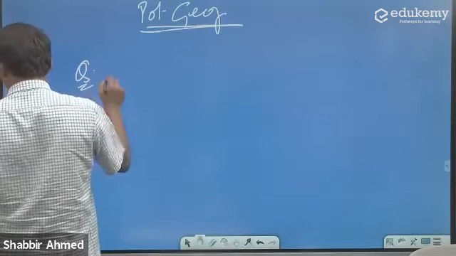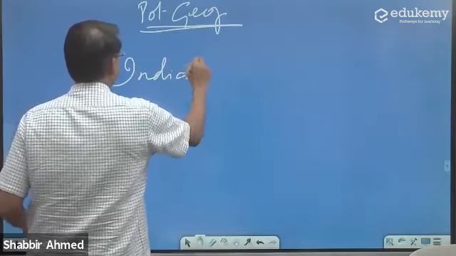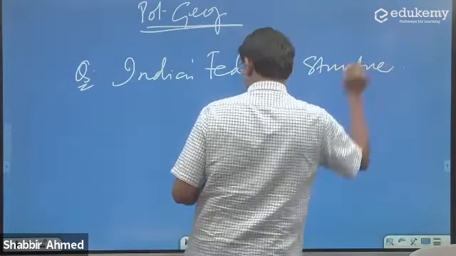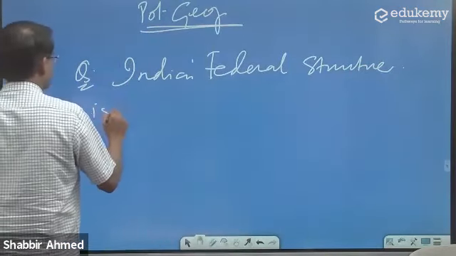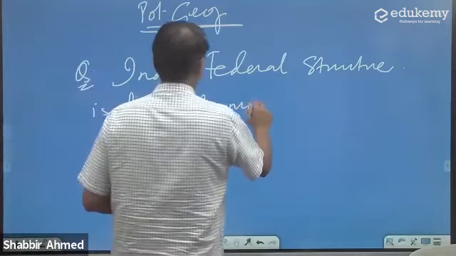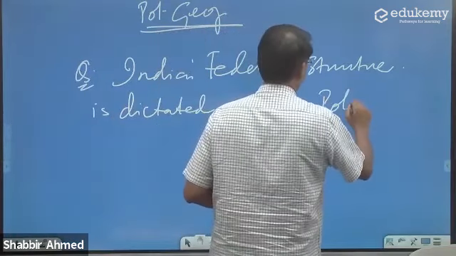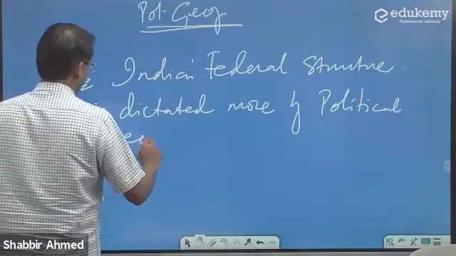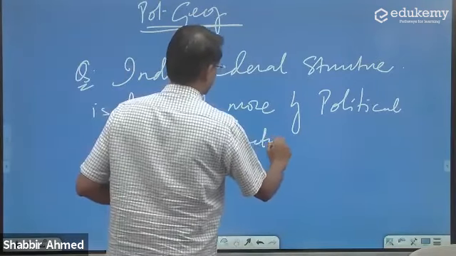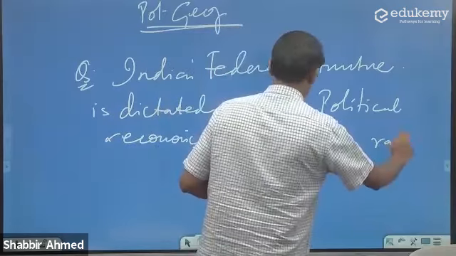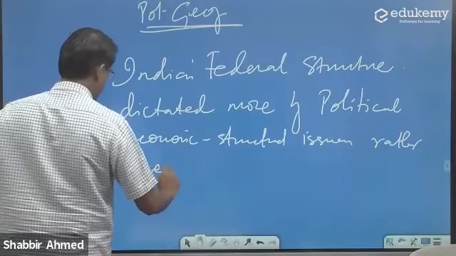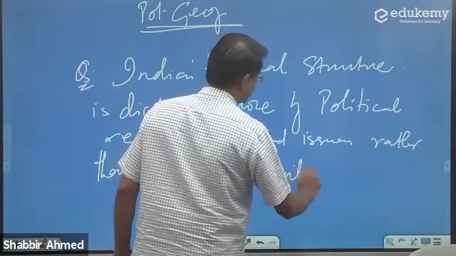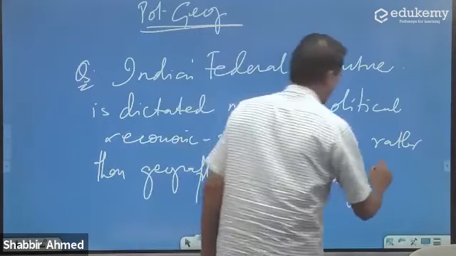The question is: India's federal structure is dictated more by political and economic structural issues rather than geographical contingency. Comment.